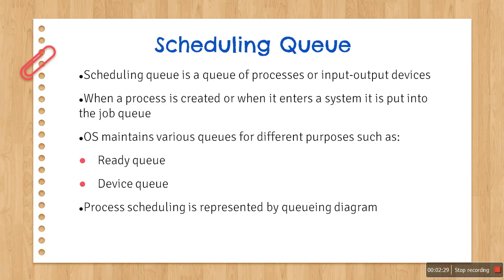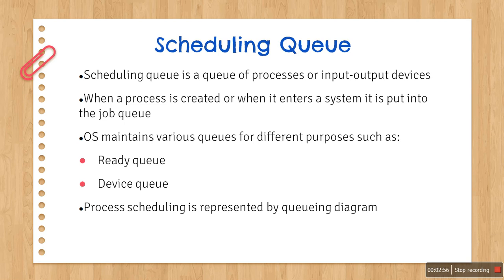The operating system maintains different types of queues for different purposes, such as the ready queue, device queue, etc. The ready queue is the one in which the processes are ready and waiting to execute. It is stored in the main memory. A linked list is used to represent the ready queue, and the pointer field of the PCB is used for this purpose.